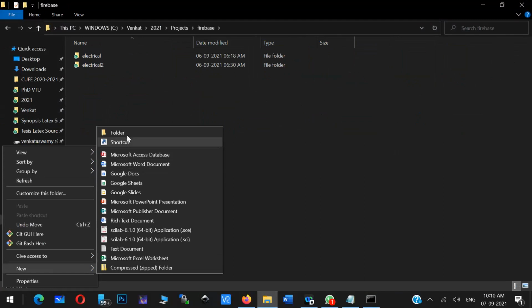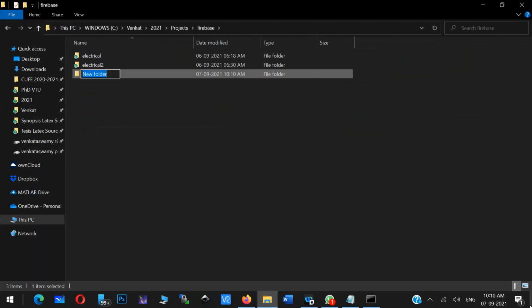Say this is the folder, and I'll give this the name power system. So one application I'll deploy in the cloud.